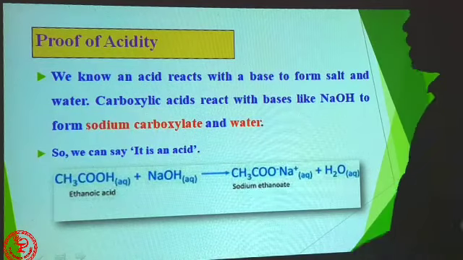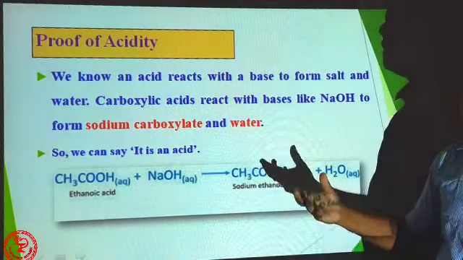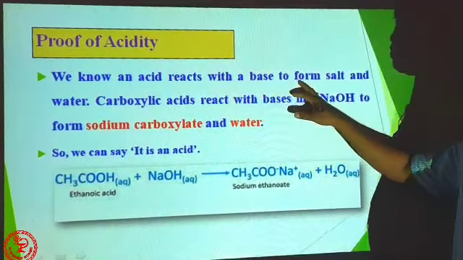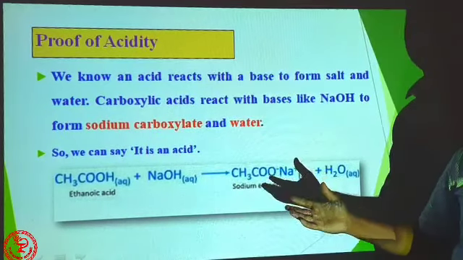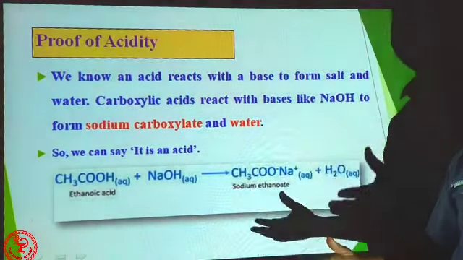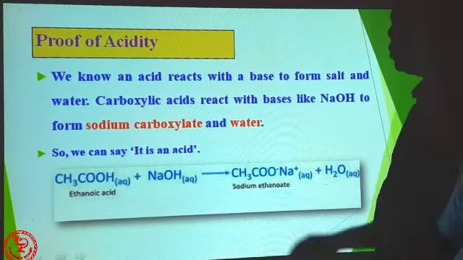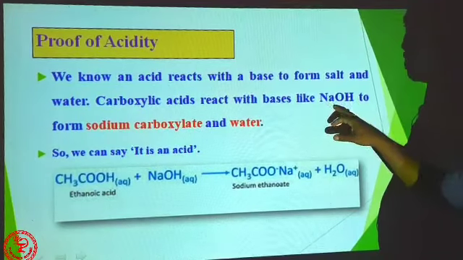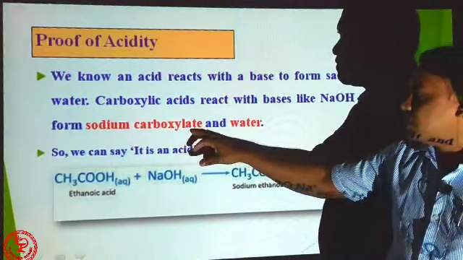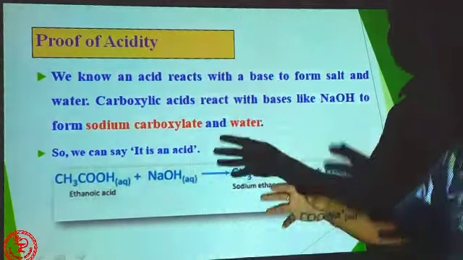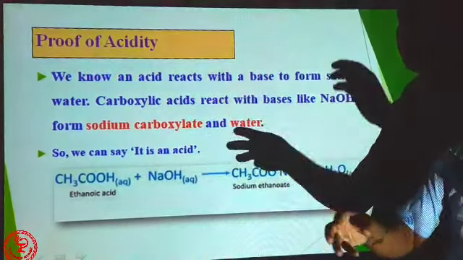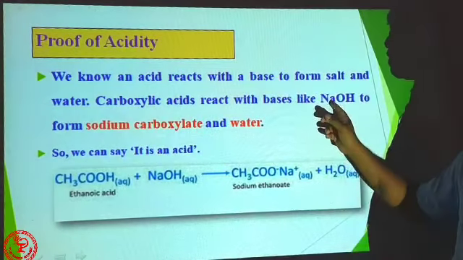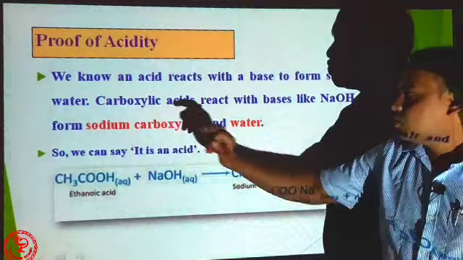Proof of acidity: how can we get proof that carboxylic acids are acidic? We know an acid reacts with a base to form salt and water. This is the general law. Acid and base mix and produce salt and water. So we have to prove that carboxylic acids react with bases like NaOH to form sodium carboxylate and water. If carboxylic acid reacts with a base, it forms salt and water. The salt is sodium carboxylate.